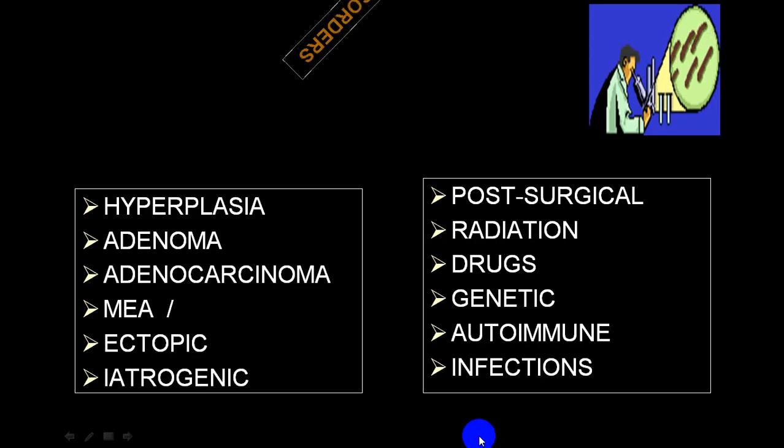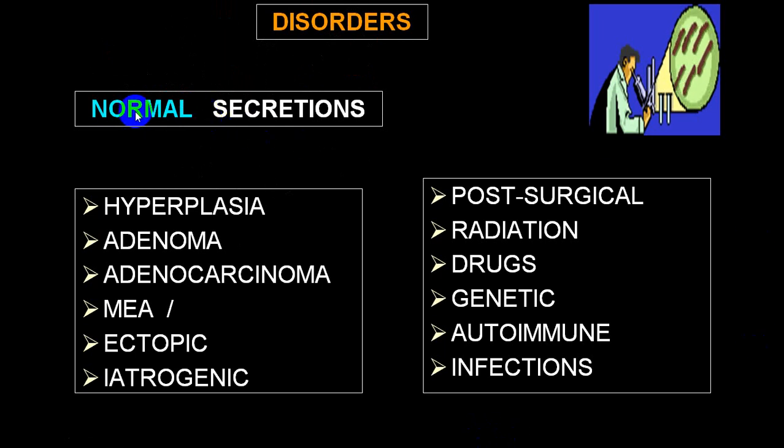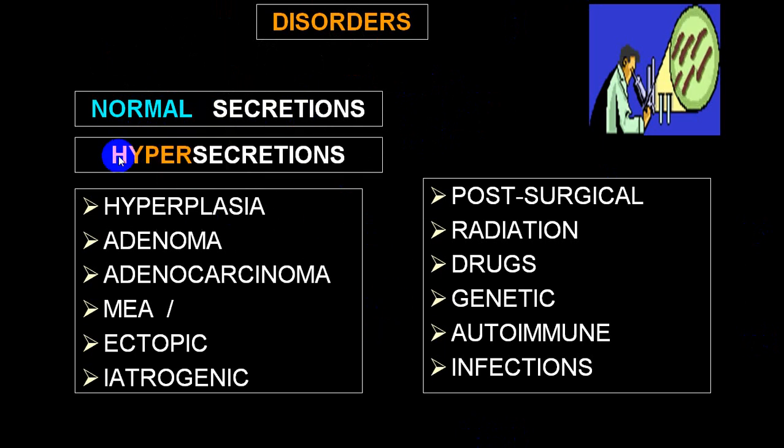Now, what are the different types of disorders you can come across? You can have normal secretion, which we call euthyroid, the normal secretion state. If there is increased production, we call it hypersecretion. We always use the word hyper, and then depending upon the organ, hyperadrenalism, hyperthyroidism, and so on.